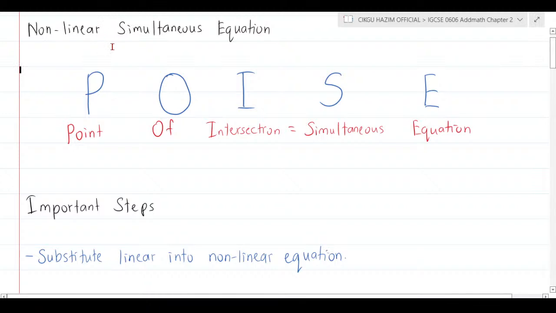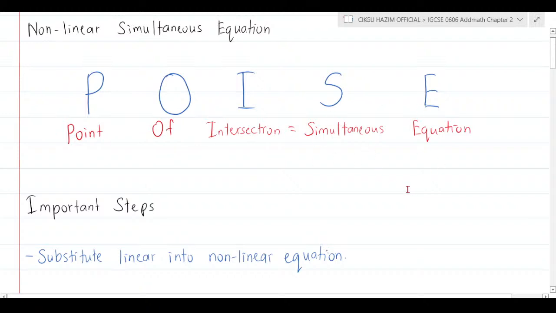It is an abbreviation: P is point, O is of, I is intersection, S is simultaneous, and E is equations. So whenever you see a simultaneous equation, you are looking for the point of intersection, or vice versa. Whenever you want the point of intersection, you are finding the simultaneous equation.